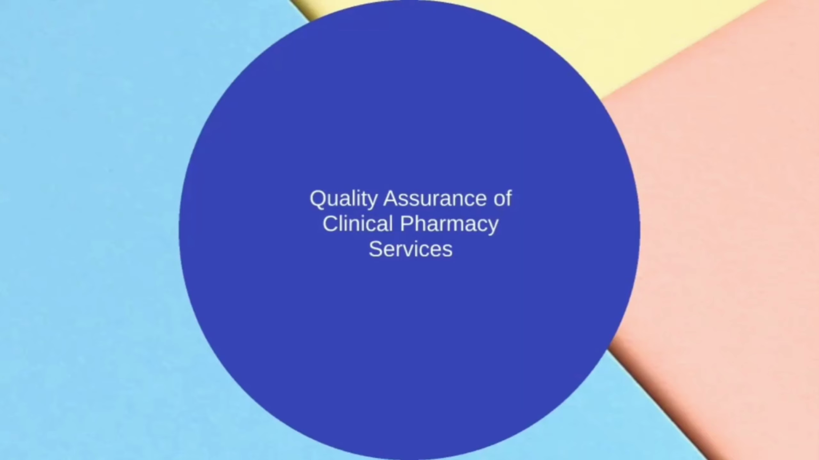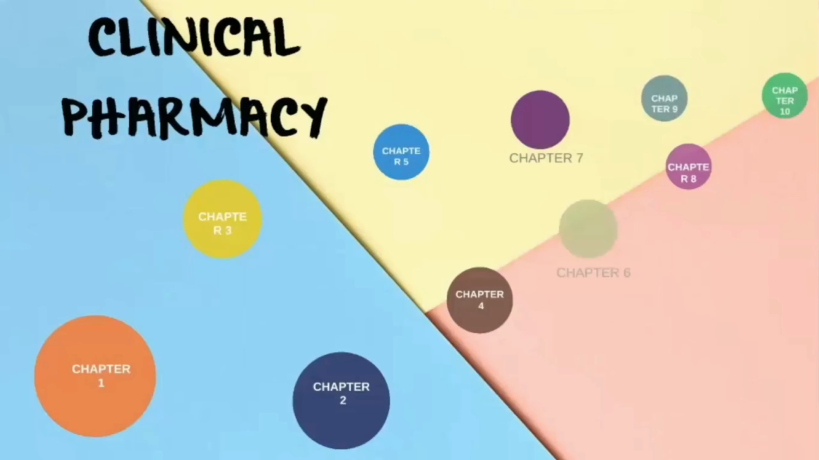Okay, this kind of information, whether it is provided or not to the diabetic patients or to thyroid patients or to some other patients, will be recorded. These things will be evaluated. That is about your quality assurance of clinical pharmacy services. So that completes your second chapter.